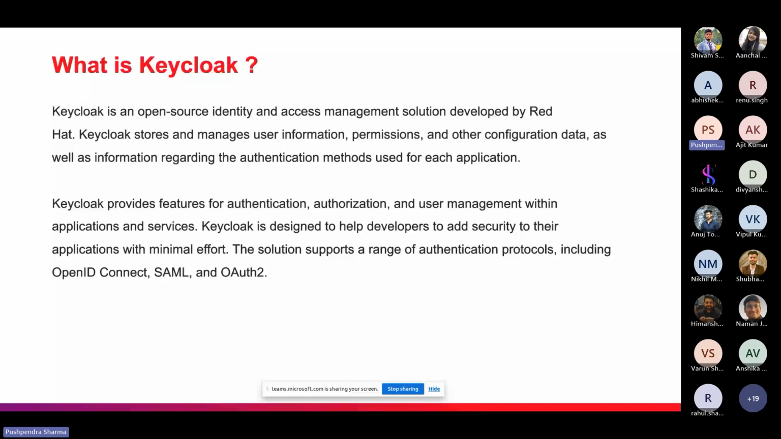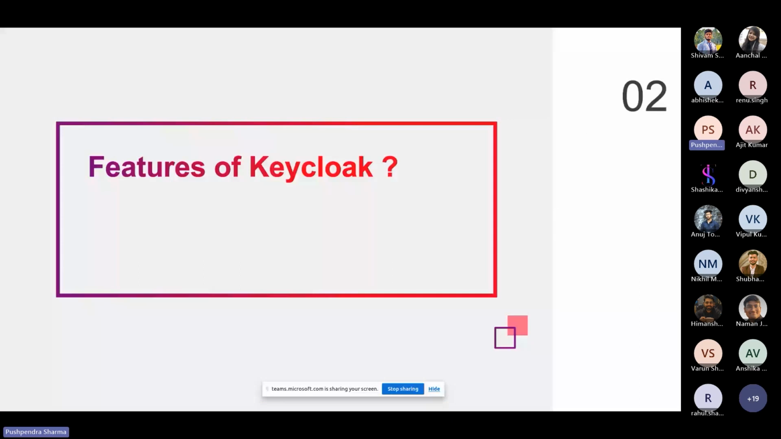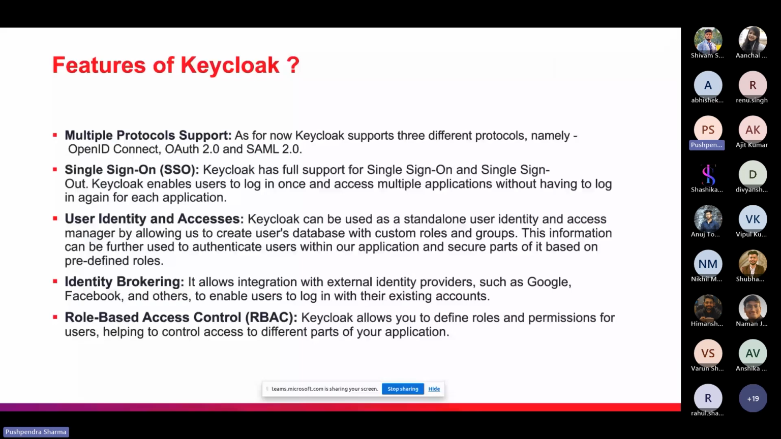Yeah, so I think that's all for the first slide. And now coming to the features of Keycloak. We have multiple features of Keycloak, like multiple protocol support, single sign-on (SSO), user identity access, identity brokering, and role-based access control. Other than that, we have multiple features as well, but these are some basic and most important features which are used by developers across the globe.